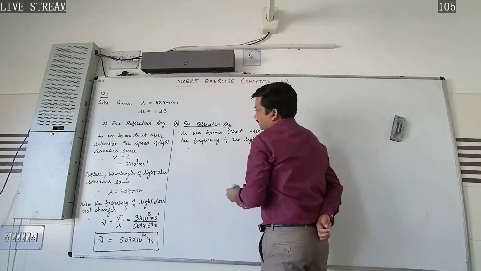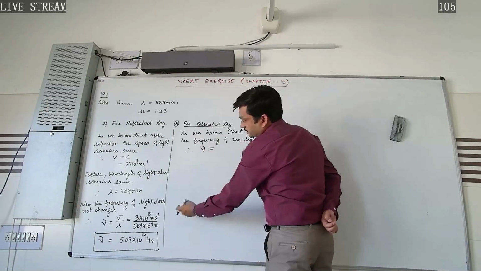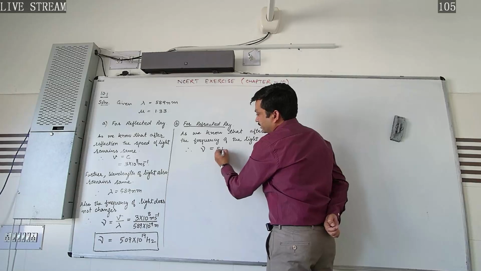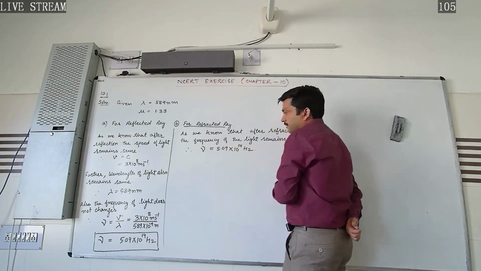So therefore, the frequency will be equal to, as we have calculated, 5.09 into 10 to the power 14 hertz. It will remain the same.